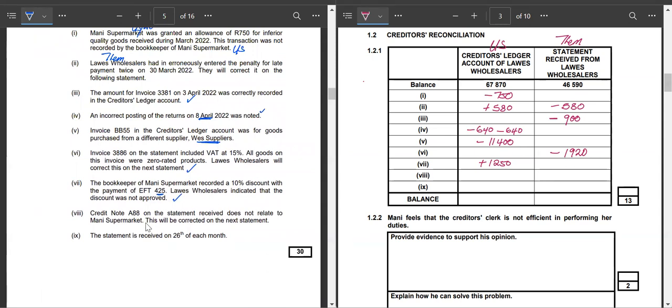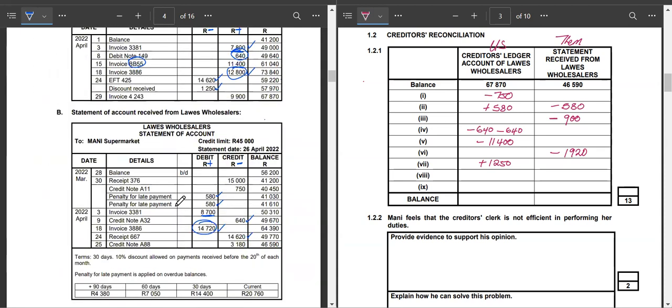The next one reads: a credit note A88 on the statement received does not relate to us. Lewis Wholesalers will record this on the next statement. So it's a credit note of A88 on the statement, and it does not relate to us. Let's go look for it. A88, the credit note of 3,180, does not relate to us. And you'd understand that they had subtracted this amount on their statement. So to correct that, we say plus 3,180. Let's now see if there is more information.